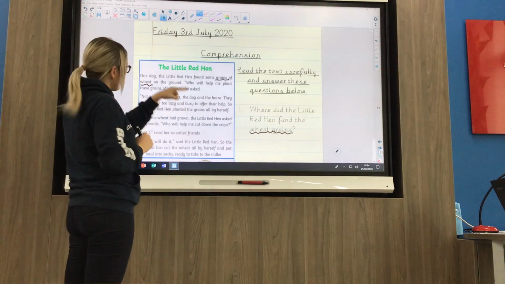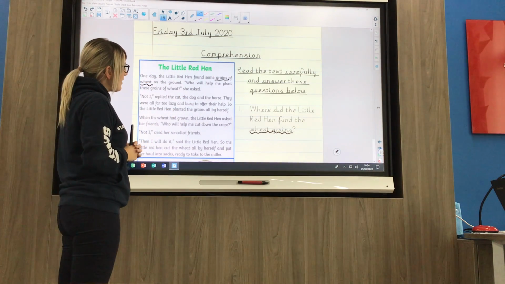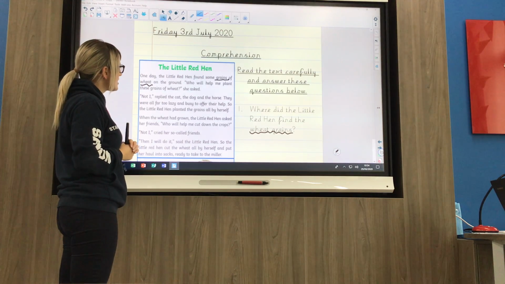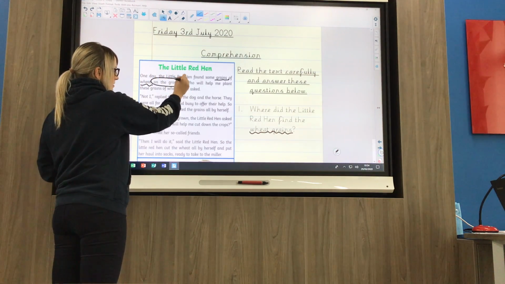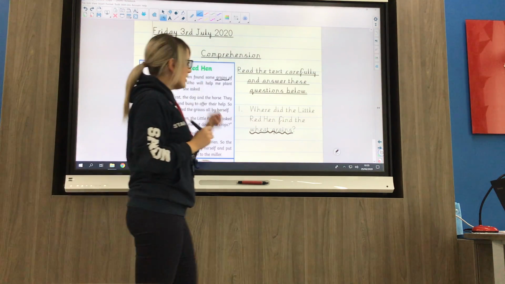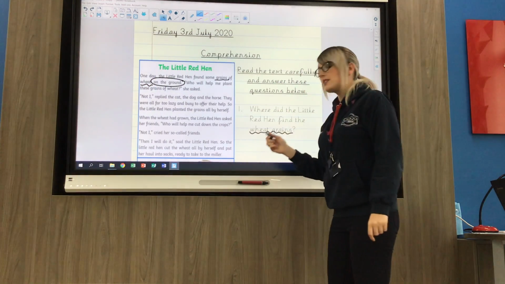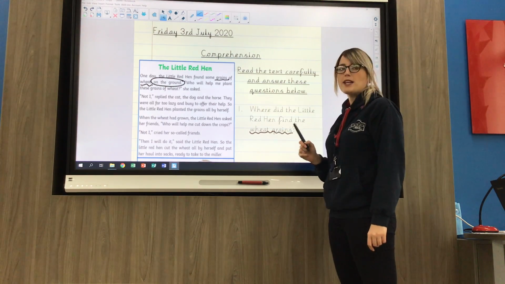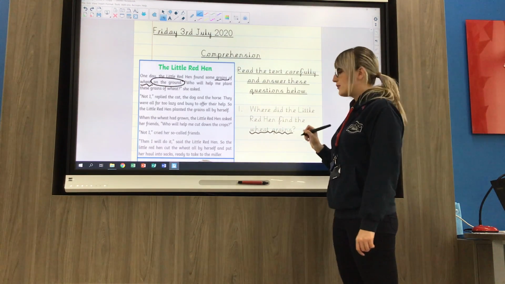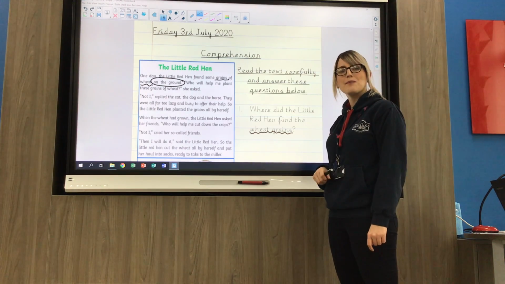Let's read from the beginning then. One day, the little red hen found some grains of wheat on the ground. Okay, so I'm going to circle that or maybe underline it. So she found them on the ground. So your sentence would be, little red hen found the grains of wheat on the ground. Full stop. Make sure you've got a capital letter too.